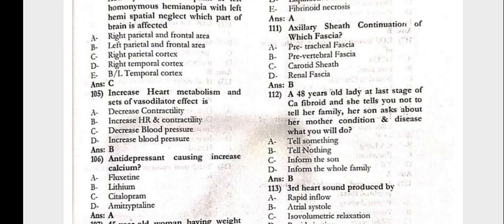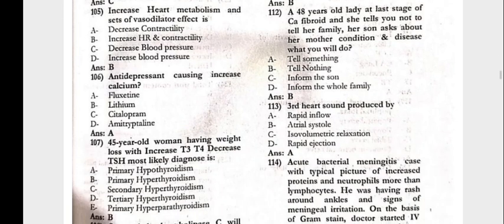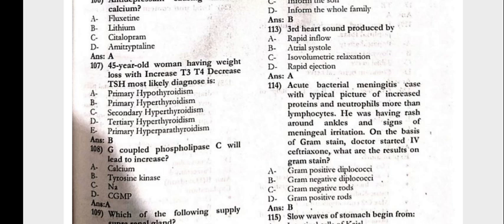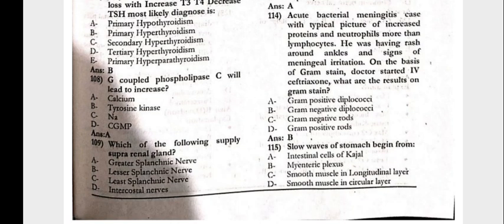Increased heart metabolism and a set of vasodilator effects would be the increased heart rate and contractility. 106. Antidepressant causing increased calcium would be fluoxetine. 107. The 45-year-old woman having weight loss, increased T3 T4, decreased TSH, most likely diagnosis is primary hyperthyroidism. Gq coupled phospholipase C will lead to increase in calcium.